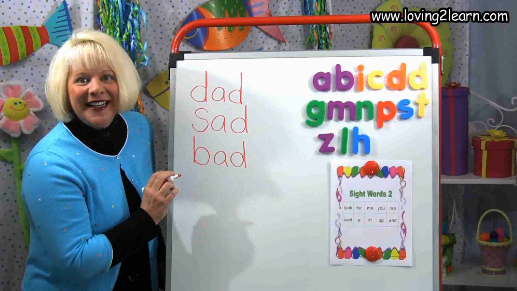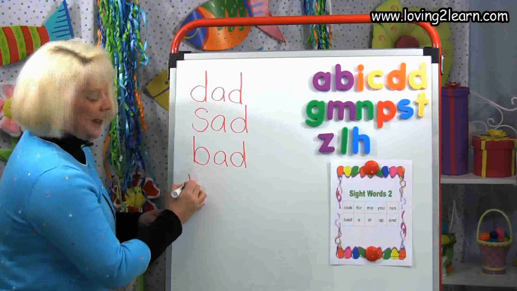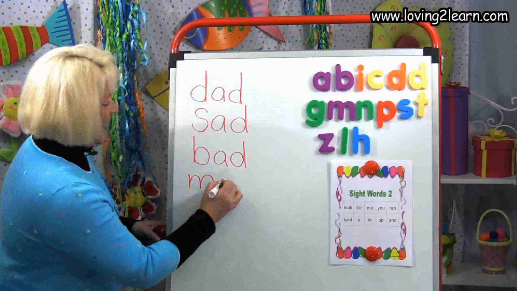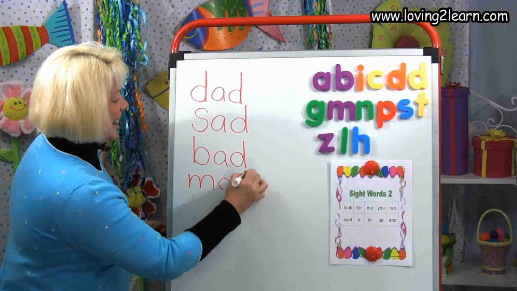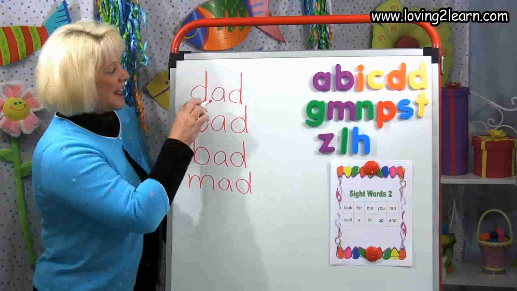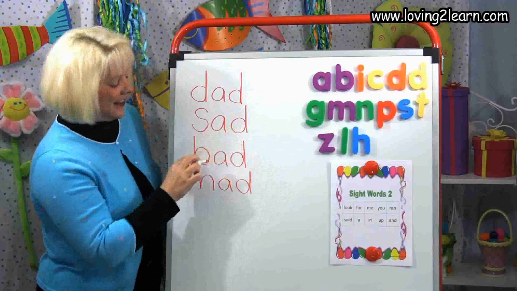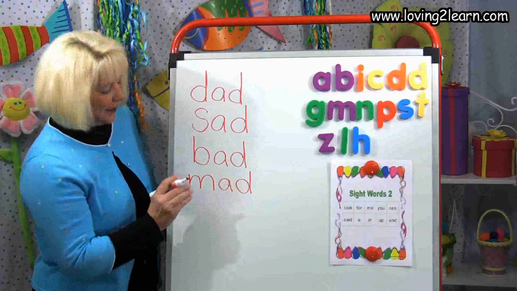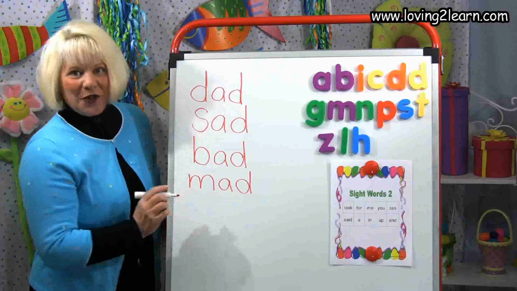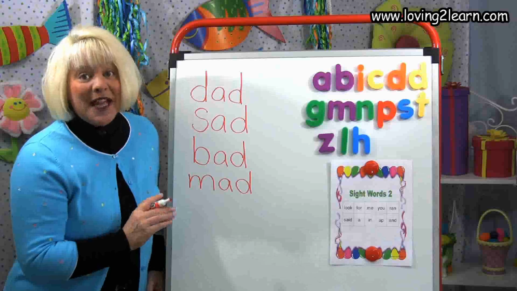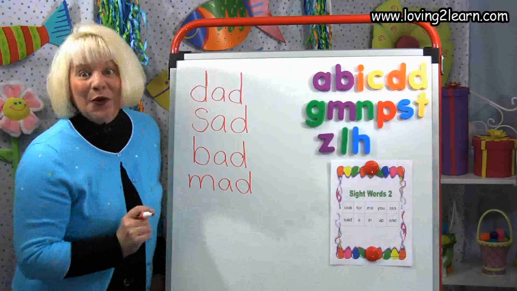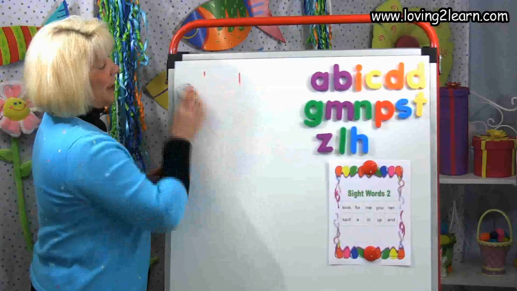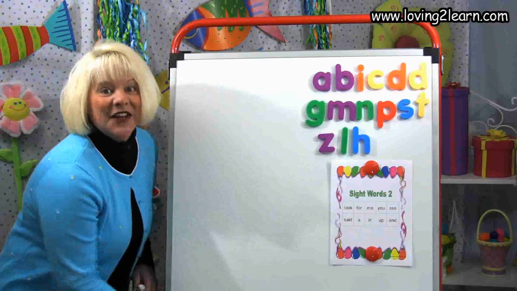What letter should we write? M. Straight line down, around the hill, and around the hill again. Add. There's that A, D. Read the words with me. Dad, sad, bad, mad. So we wrote a lot of the add chunk words. Go on the Loving to Learn website, play all of the activities, and you will master the add chunk in no time at all.